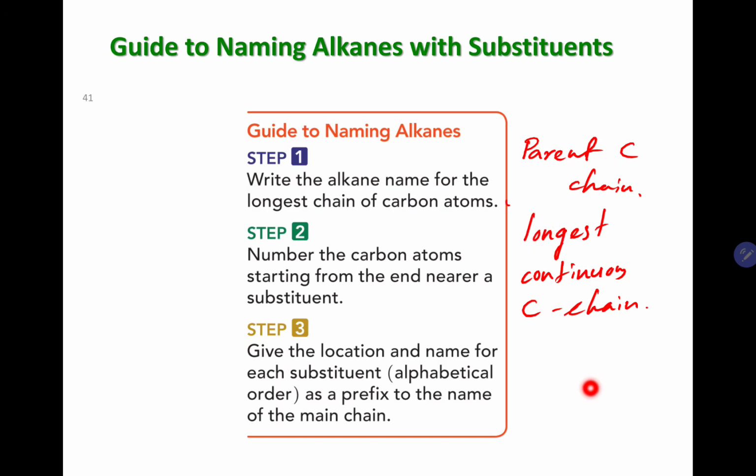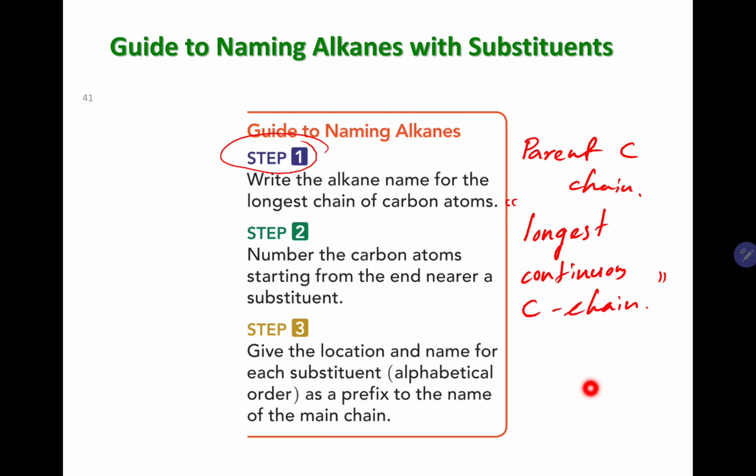So the first thing that you will do when naming organic compounds is identify the longest continuous carbon chain, and then you will name it. Let's say it has 5 carbons. The name of the longest continuous carbon chain will be pentane. So you will write the name for the parent carbon chain just like a straight chain alkane.